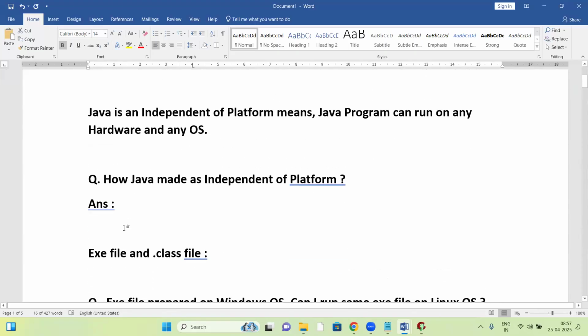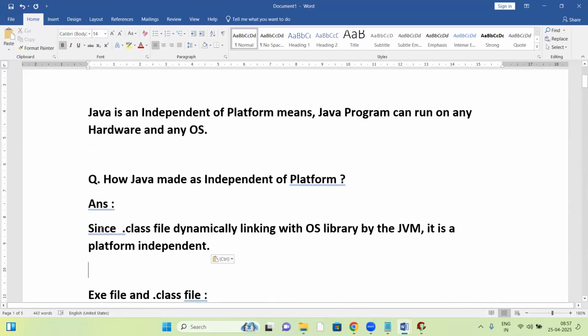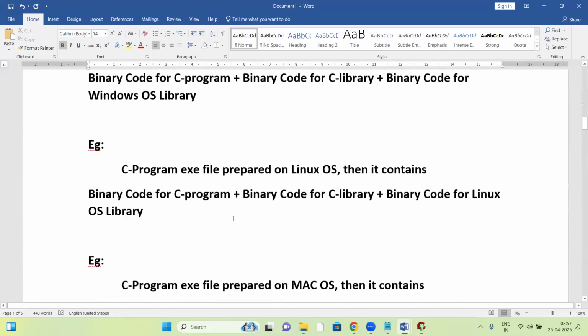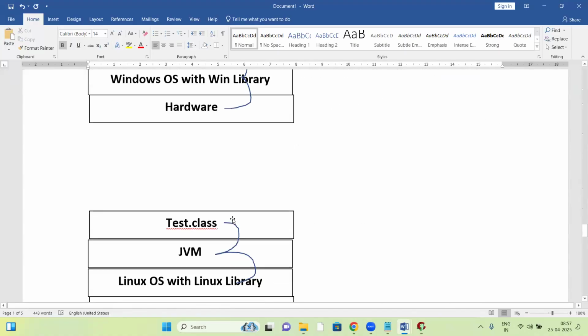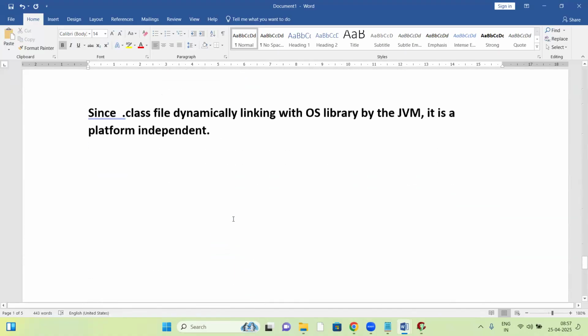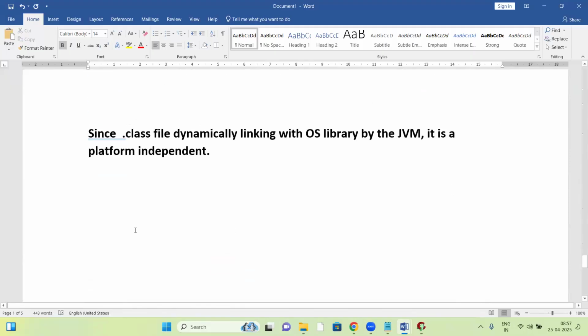How did Java make us independent of platform? The answer is this: since the .class file is dynamically linked with the OS library by the JVM, it's independent of platform. Not only Java, any language that uses static linking is platform dependent. Dynamic linking is independent of platform.